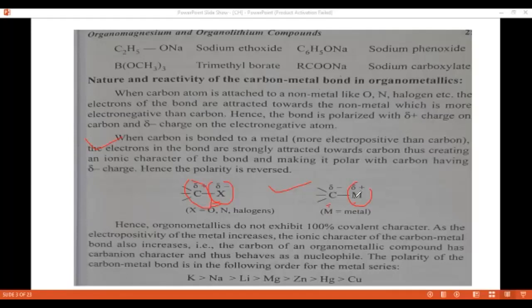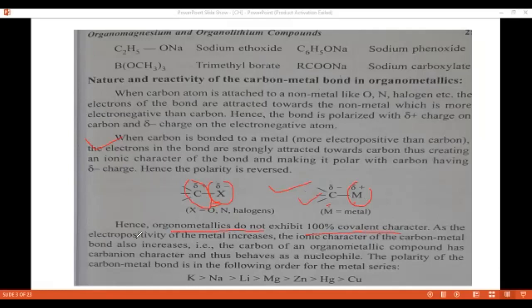But in the second case, when the metal is attached to the carbon, metals are more electropositive elements. Then carbon is more electronegative than the metals, and carbon abstracts the electron density from the metal. Then the bond is polar, creating an ionic character, and the carbon carries a partial negative charge. Hence, organometallics do not exhibit 100% covalent character.